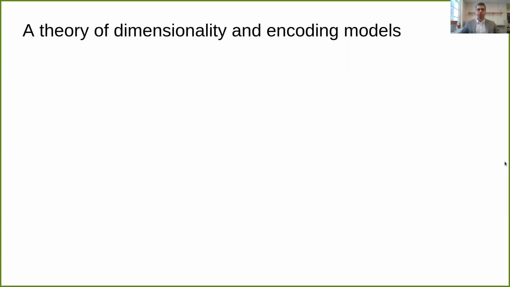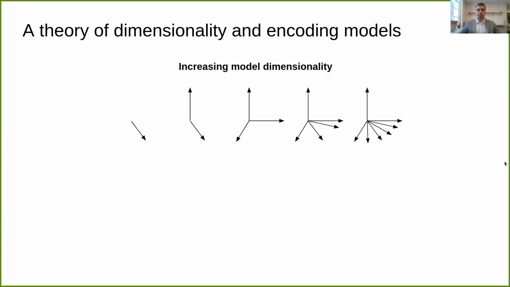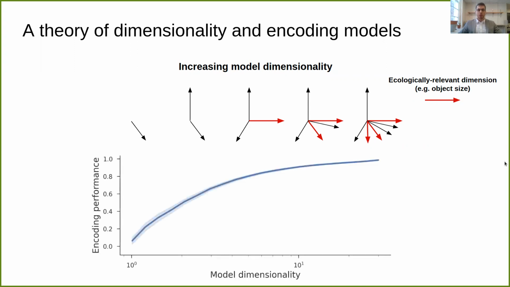But before I show any results, let's build some intuition about what we should expect to see. Imagine starting out with a model that only represents a single latent dimension, such as object size, and then gradually adding more dimensions. Not all of these dimensions will be represented in visual cortex. The brain is invariant to a lot of visual features that aren't ecologically relevant. However, even simply by chance, some model dimensions will overlap with neural dimensions, and the probability of these overlaps increases the more dimensions the model has. Here I'm depicting overlapping dimensions in red. So, in expectation, high-dimensional models should better predict neural data.